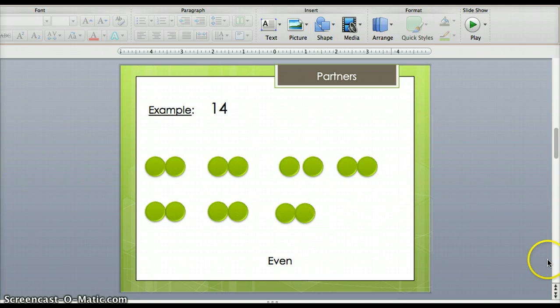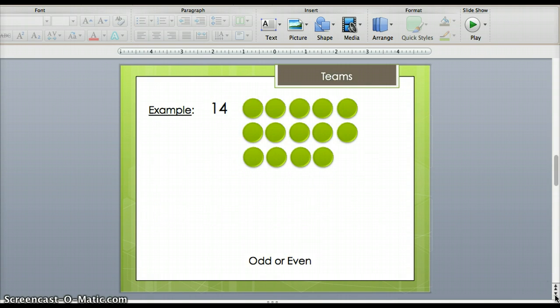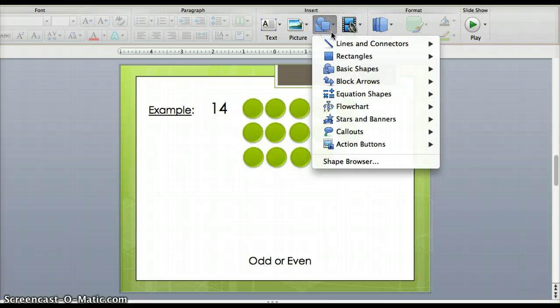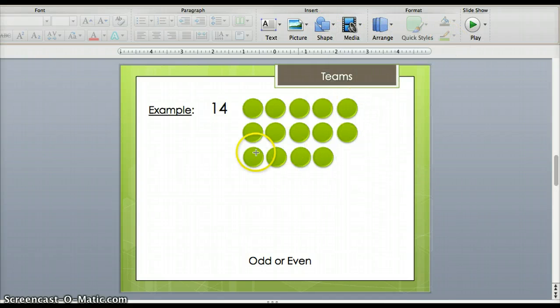Let's try with teams. I'm going to take 14 again, but this time instead of putting them into partner groups of 2, I'm going to put them into teams. I love to watch baseball, and I know there are always 2 teams that play against each other. So what I'm going to do is draw a line, and put one team on one side and one team on the other side, so they go against each other. Then I'm going to see if 14 is an odd or even number.